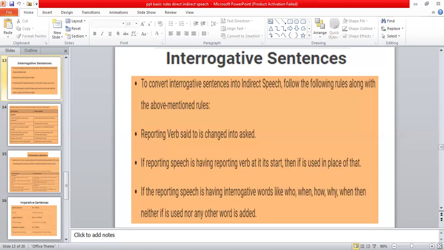If the reported speech has interrogative words, which are called WH words, like who, when, how, why, then neither if nor any other word is used. It means that you will have to continue the sentence with all the WH words: who, when, how. No other word will be used in the sentence when you change it from direct into indirect speech.